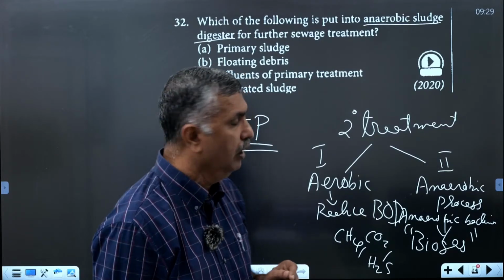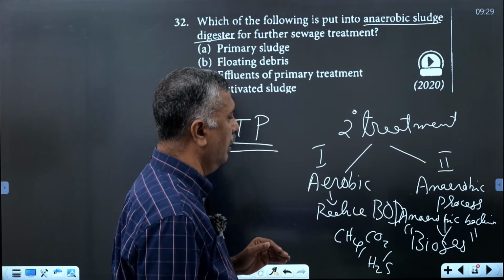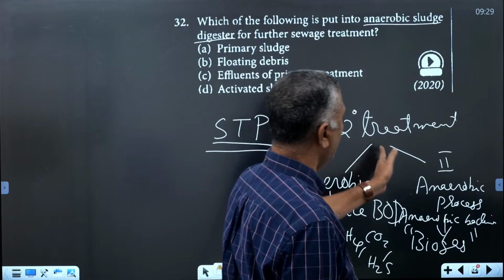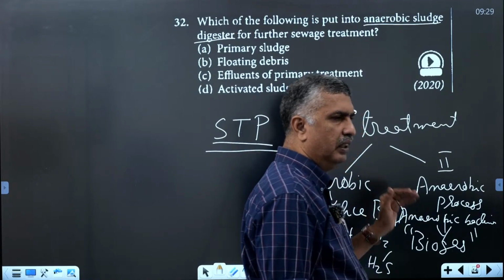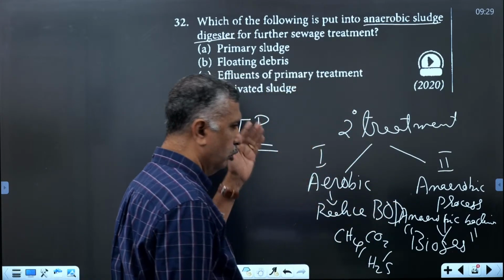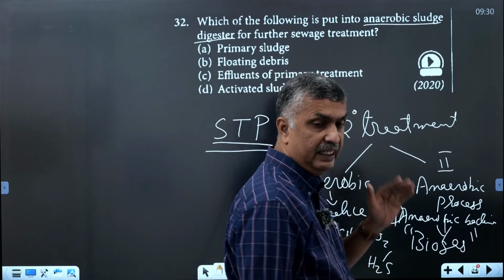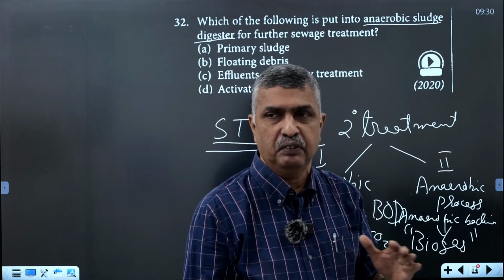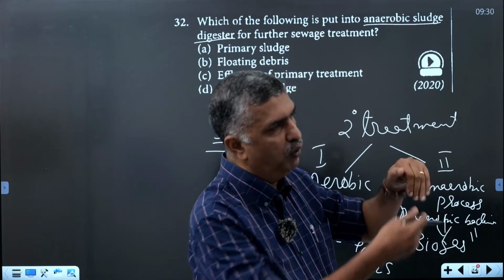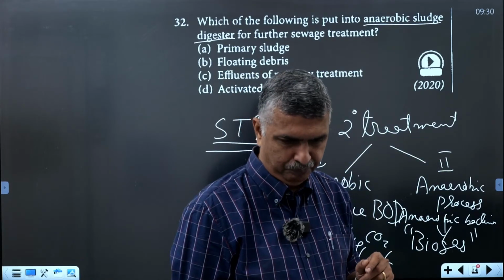Next is the activated sludge, the sediment after the secondary effluent is removed, which is the activated form of bacteria. The activated sludge is settled and the effluent is passed to the water bodies.